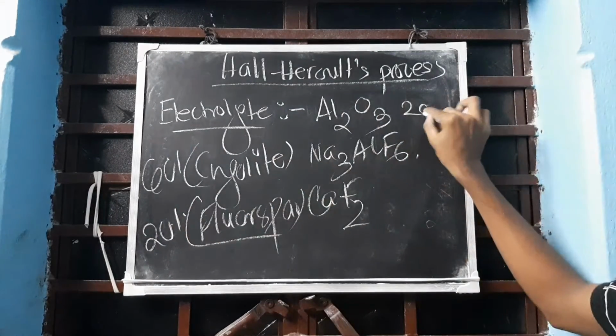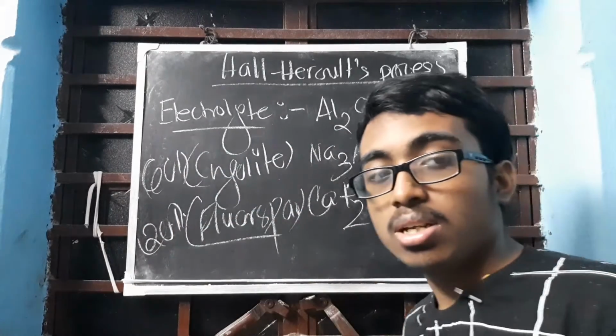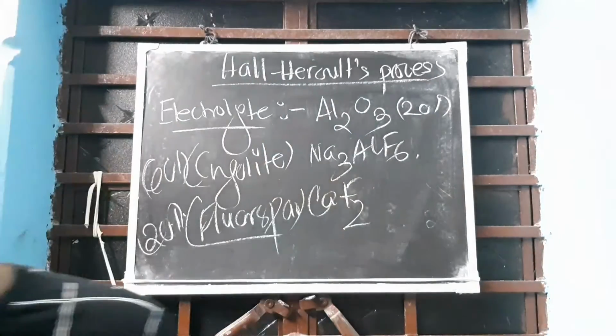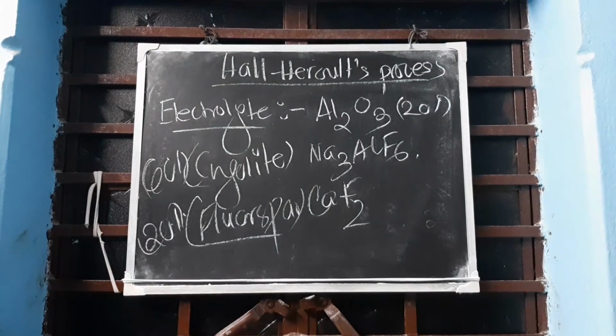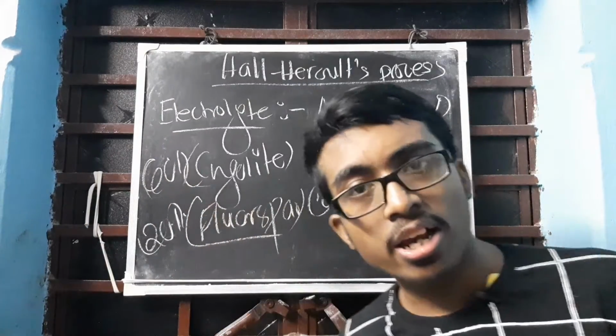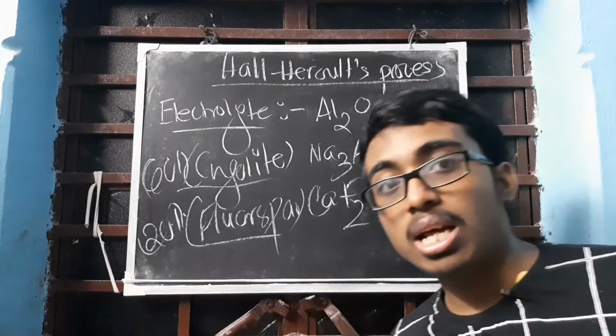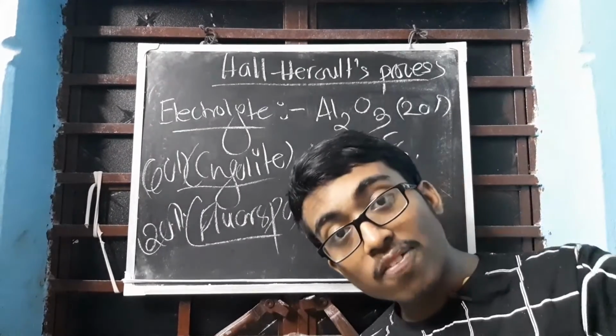Okay? This is also very important. You have to mention this answer: 60% cryolite, 20% alumina, and 20% fluorspar. Clear? Cryolite is the maximum. Why? Because cryolite will reduce the fusion temperature.